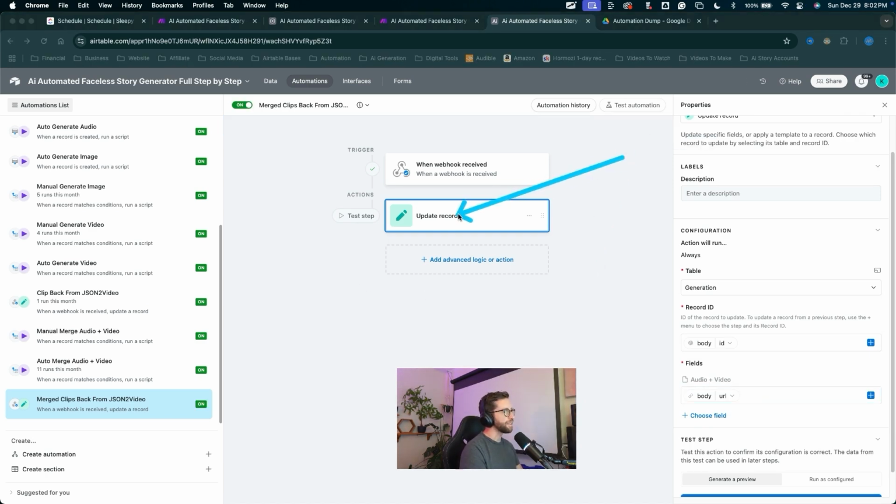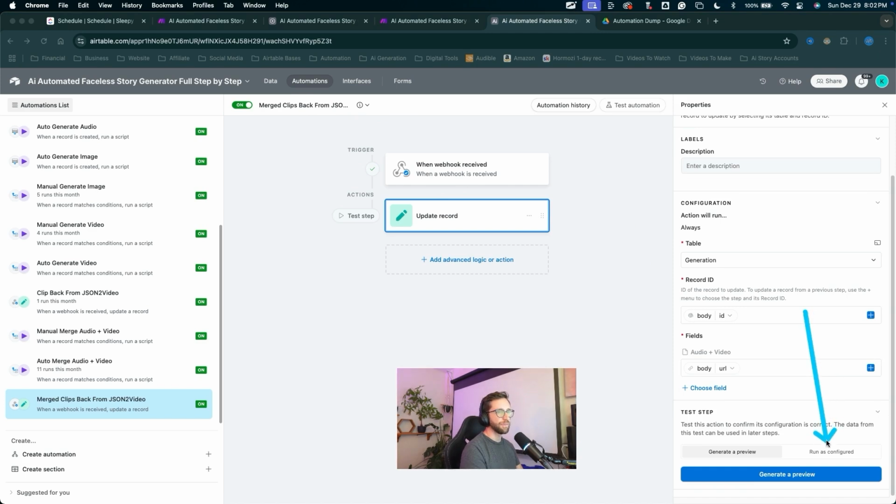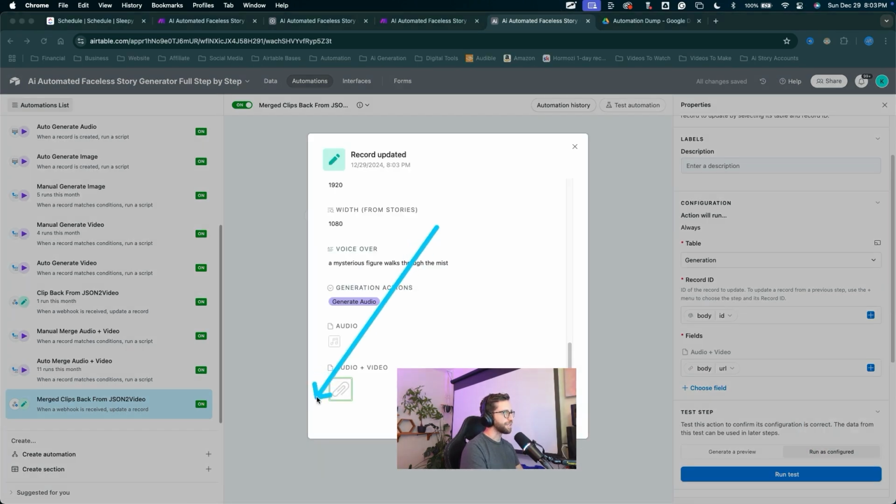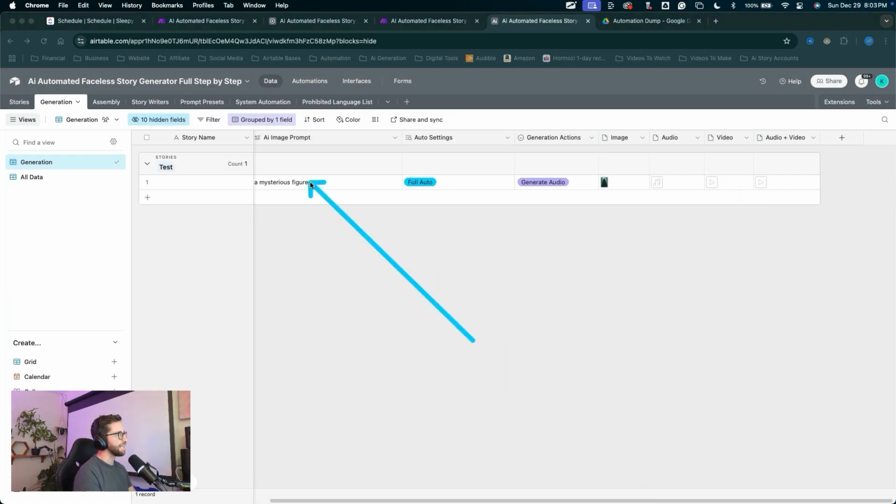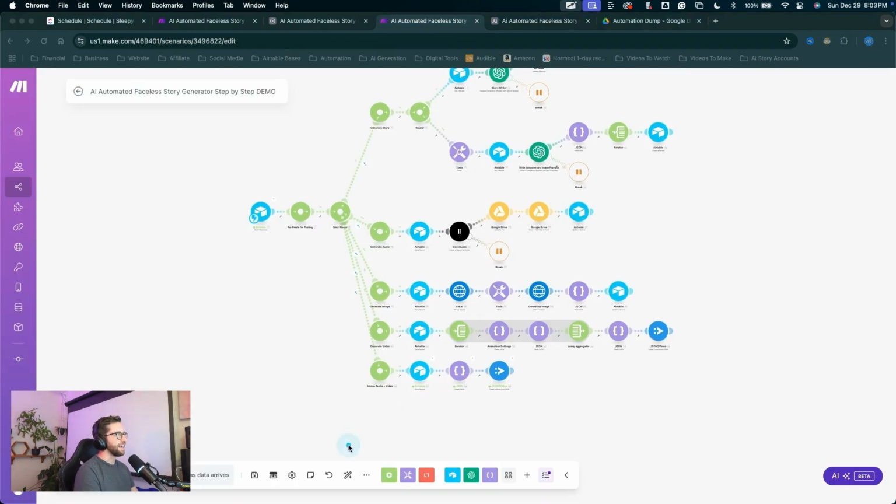And now we can manually trigger this automation one time for the first time just to get that record to push through and kick off this automation for the first time. So I'm going to select run as configured in the update a record action. Click run test, and we'll see that audio plus video come through. There it is in our generation table. Excellent. Guys, we have finished the audio video merge chain. We got 2 more to go. We are almost there. Let's keep at it.